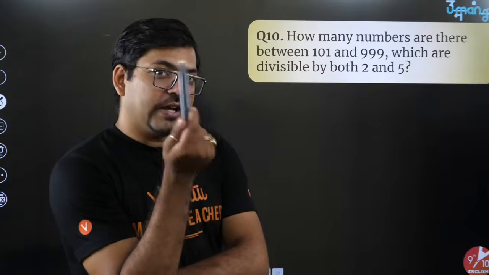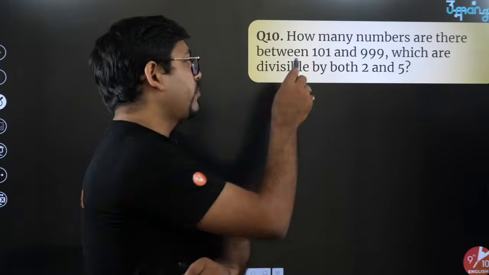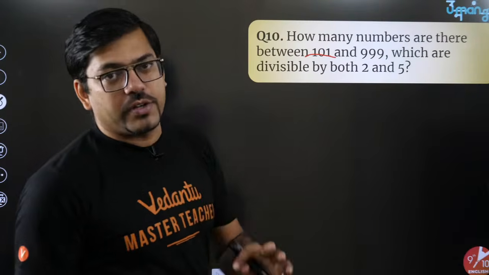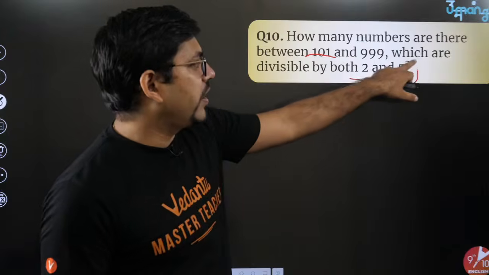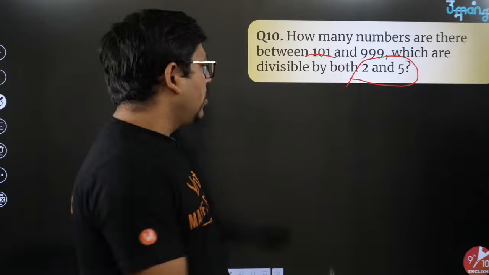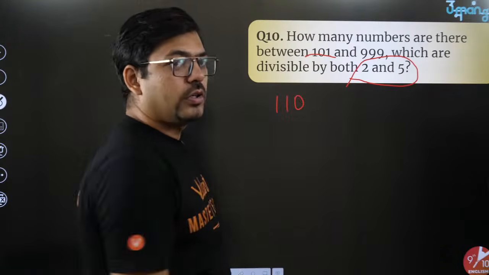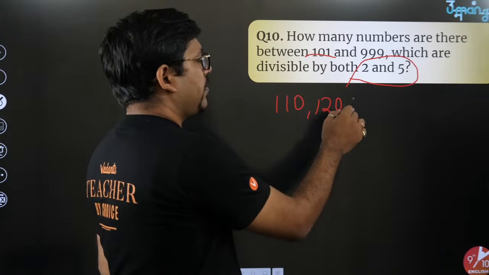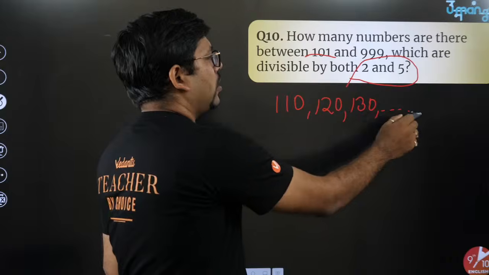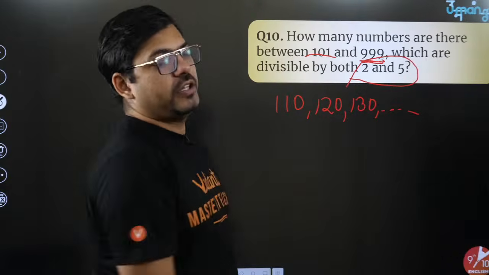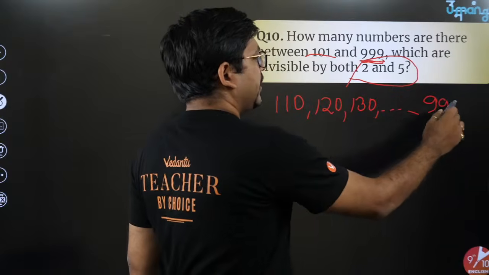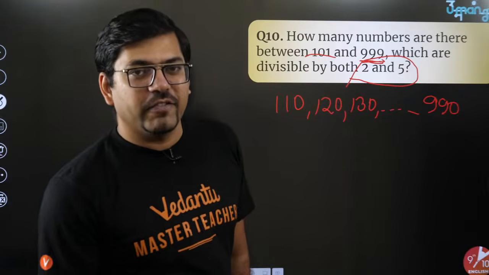And here you don't have to calculate 10, 20, 30. You have to start from 101. So after 101, the first number which will be divisible by both 2 and 5, which is a multiple of 10, would be 110. Then the next number would be 120, next number would be 130, and so on, up to the last number. Not 999, but before this 999, I guess you would have understood 990 would be that number.